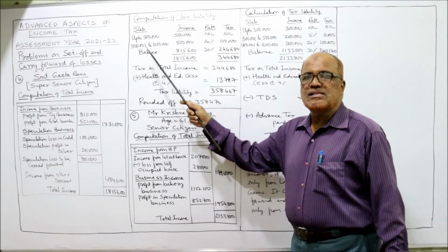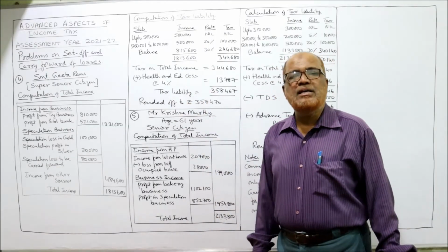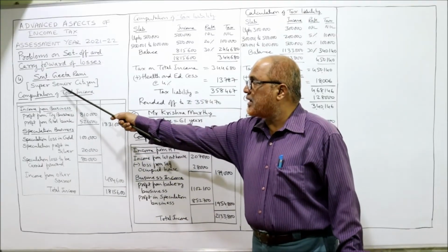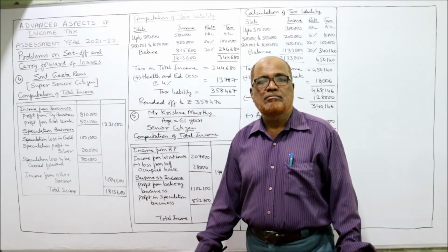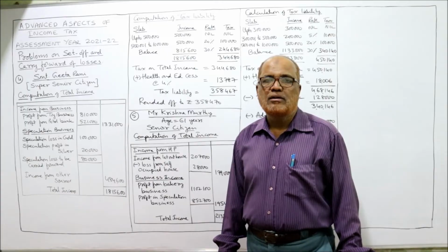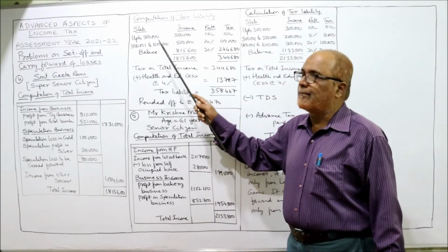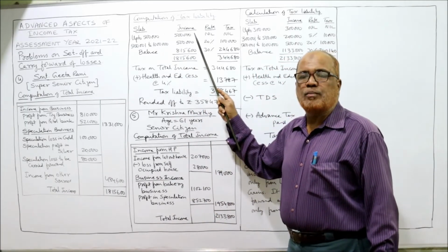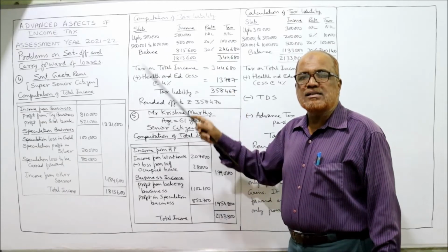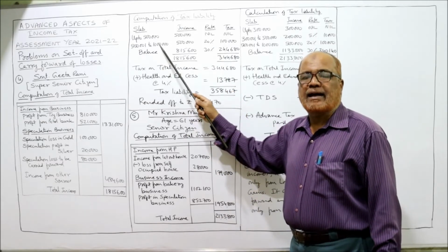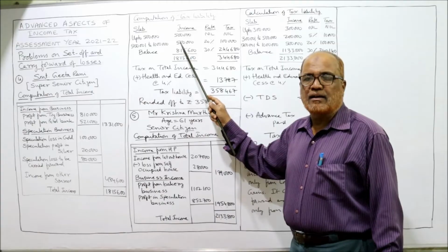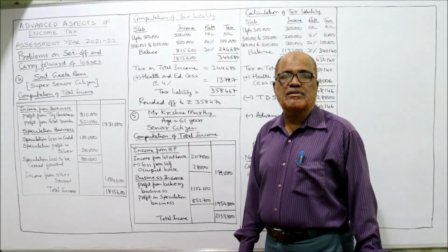Computation of tax liability, slab. The first slab is 5 lakh because she is a super senior citizen, 80 plus age. So 5 lakh rupees is the first slab. Up to 5 lakh rupees income, no tax. Second slab from 5 lakh 1 to 10 lakh. The income is 5 lakh and the rate of tax is 20%.